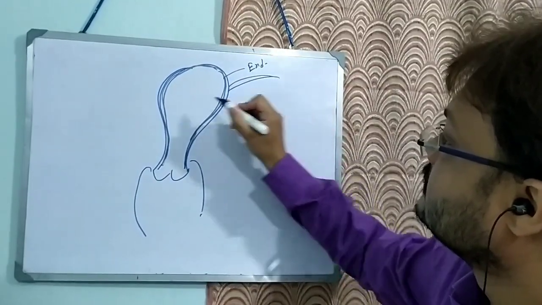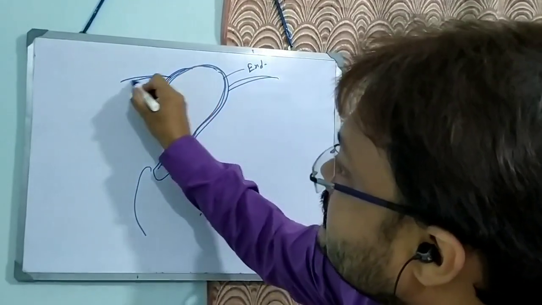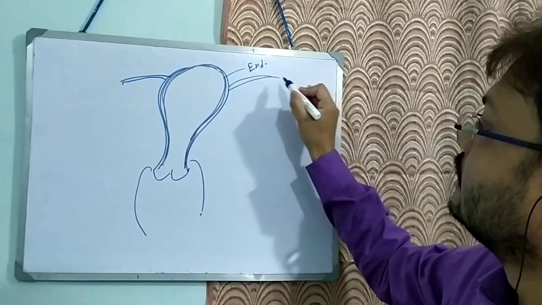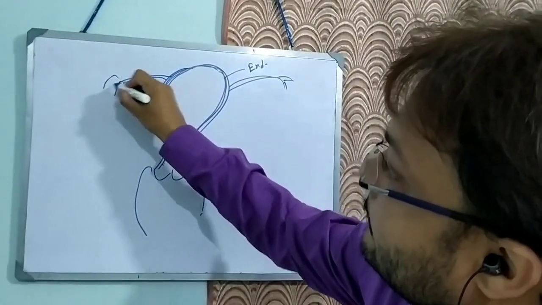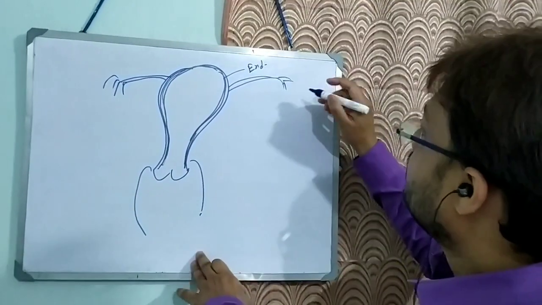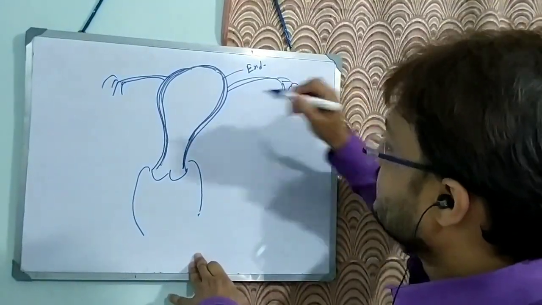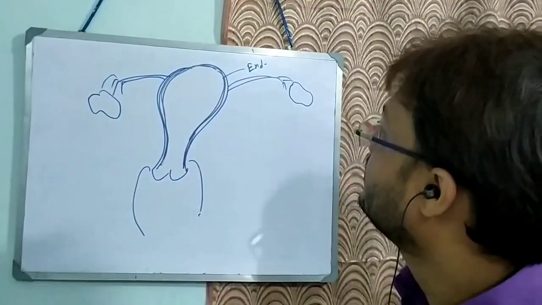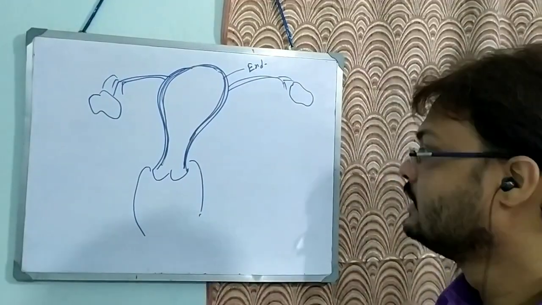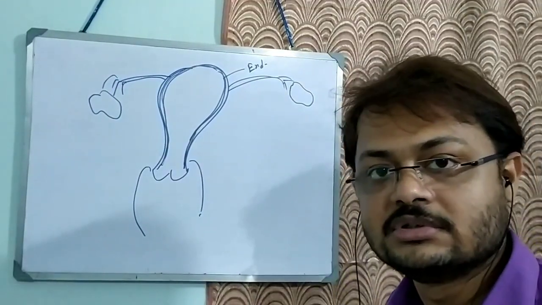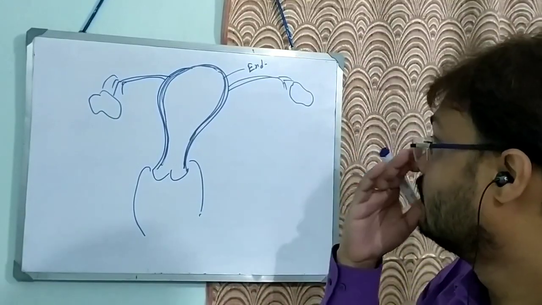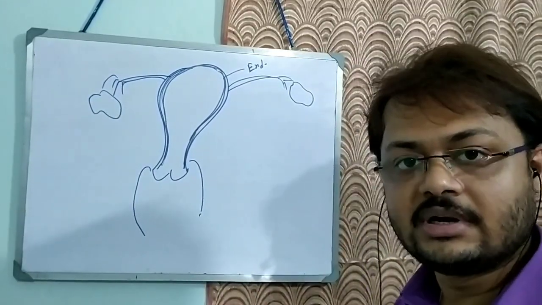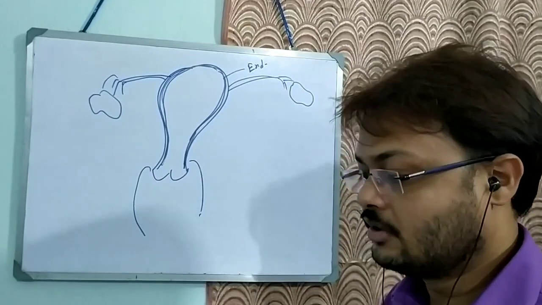If you consider this uterus, you will find that two fallopian tubes are there, and at their fimbrial ends there will be ovaries. So what is the function of the ovaries? They usually produce a few different hormones, namely estrogen and progesterone. Also they are the generation site for ova.